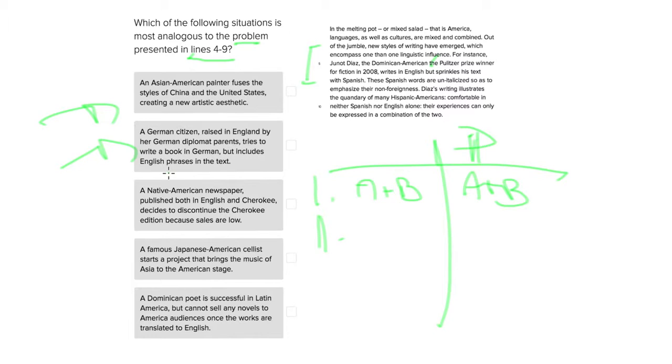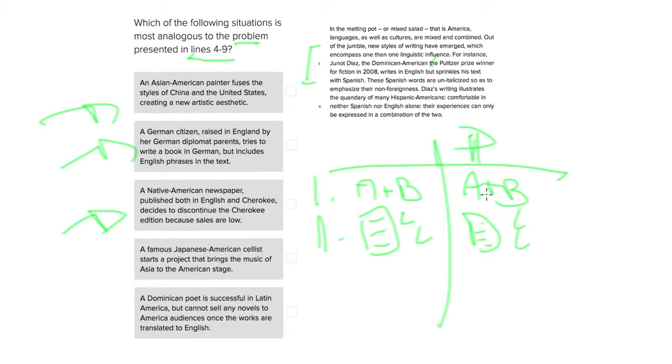A German citizen raised in England by her German diplomat parents tries to write a book in German but includes English phrases in the text. Well, this makes sense because we're talking about writing again, and we're talking about writing in two languages. So this shares that exact same idea, so that's a good analogy as well. We're going to go ahead and consider the third one.